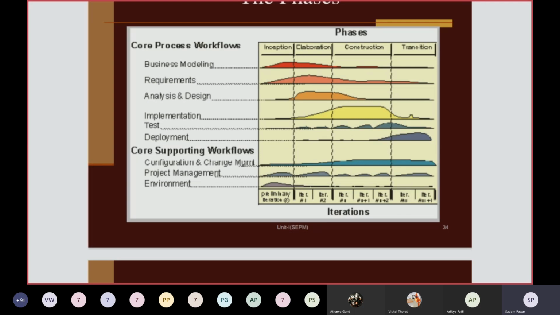That kind of feature also you have to take into consideration, and it starts in the inception phase, and after the elaboration phase you will not face any problem regarding the underlying hardware or the underlying operating systems or the supporting hardware. Okay, so this kind of core process workflows are shown in RUP.